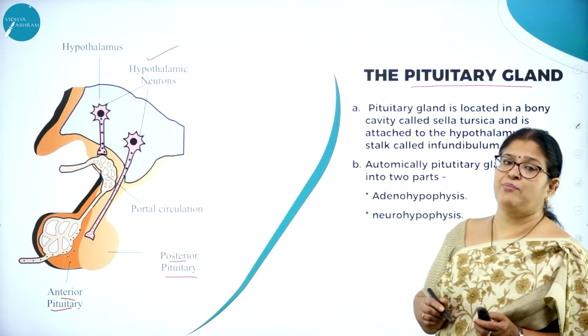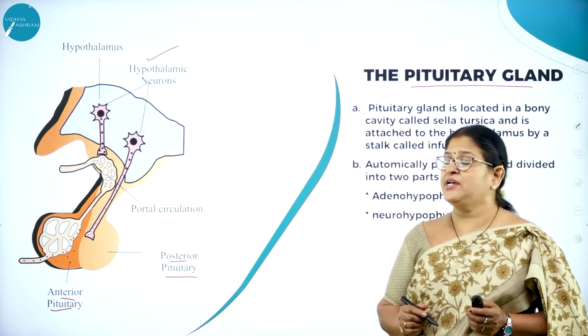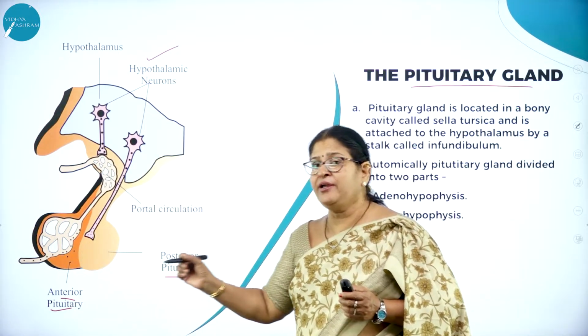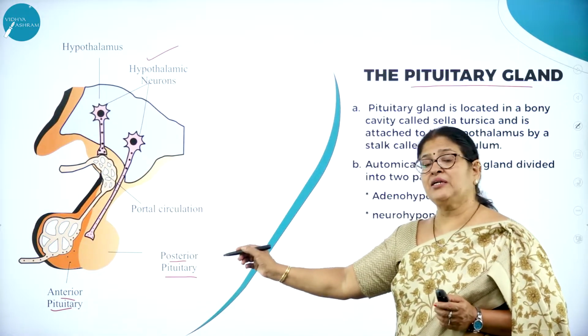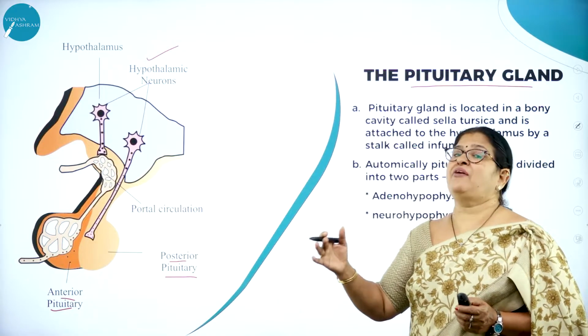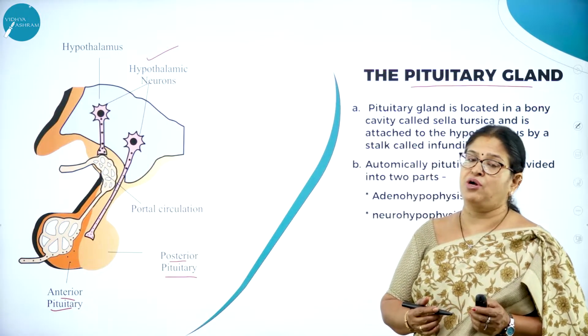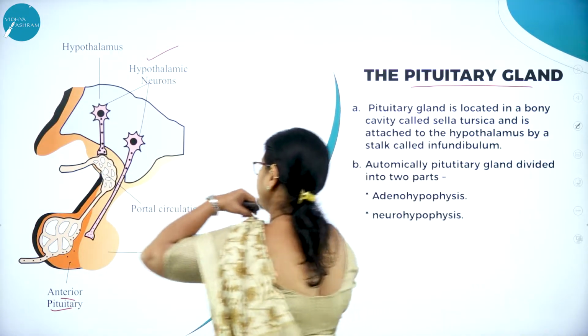Now, let us study this pituitary gland. As I said, the whole of the pituitary is divided into two parts. One is called the anterior pituitary, which is also called adenohypophysis, and the other half of the pituitary is called the posterior pituitary, which is otherwise called neurohypophysis. So what are the two very important parts?